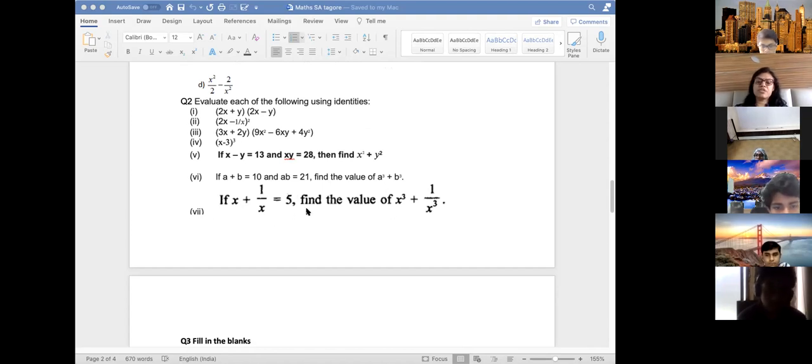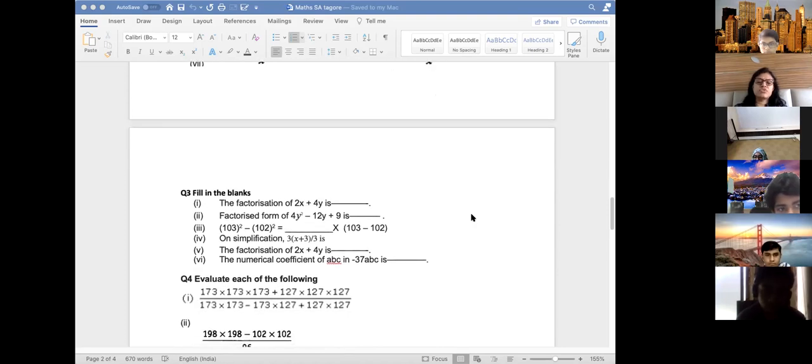The value of x plus 1 by x will be given, and then you have to find this. Or a plus b and ab are given, you have to find this. Or x minus y. So these three varieties of questions I have given you. These questions you have done in the exercise. So based on that, you can do.